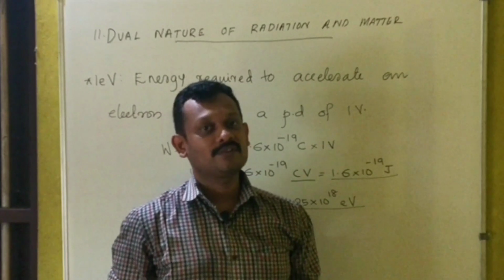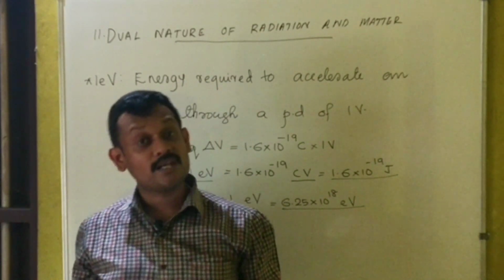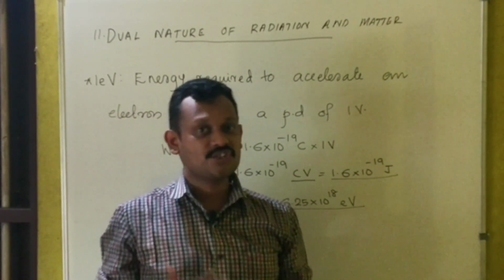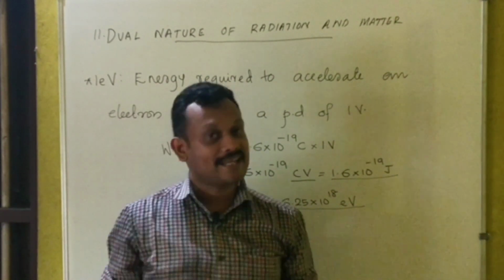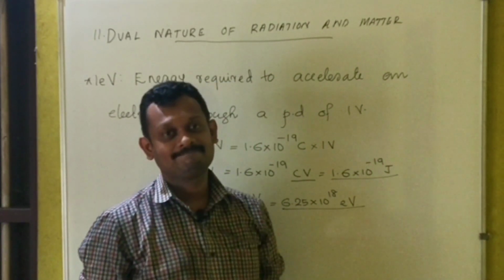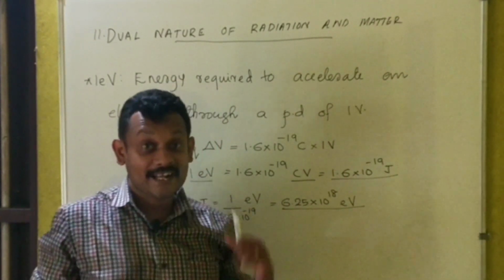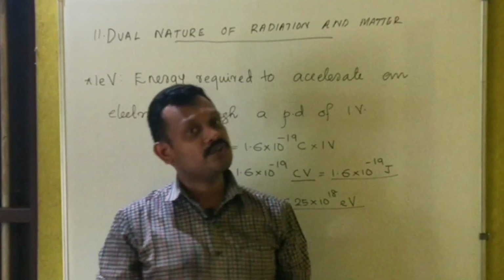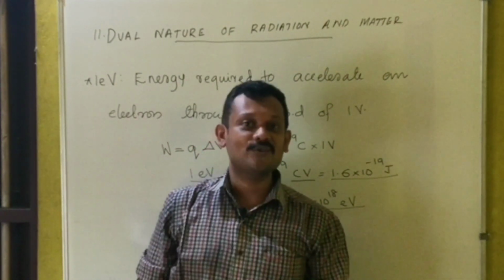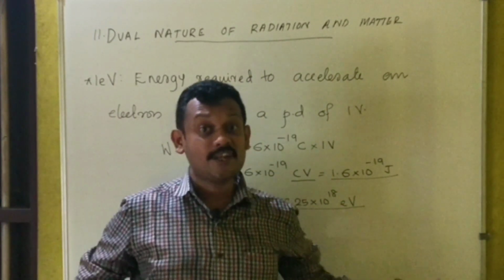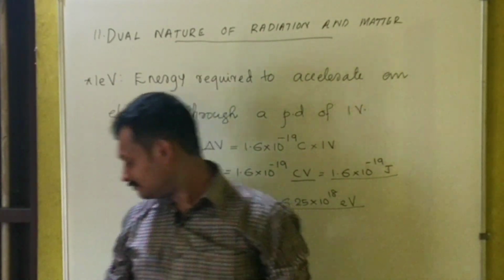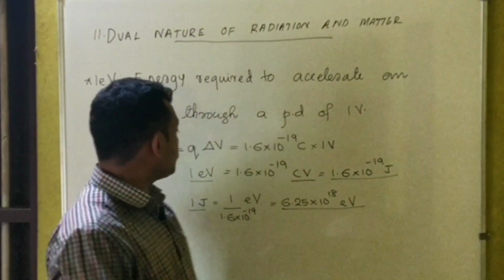First of all, let me tell you, electron volt is the smallest unit convenient for expressing the energy of subatomic particles like electrons, protons, neutrons, etc. Their energy can be conveniently expressed in the unit called electron volt. That is the importance of the unit electron volt. So it is a convenient unit for expressing the energy of microscopic particles. An important concept to understand here.